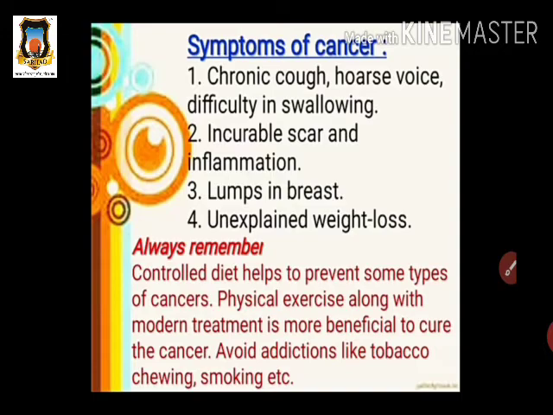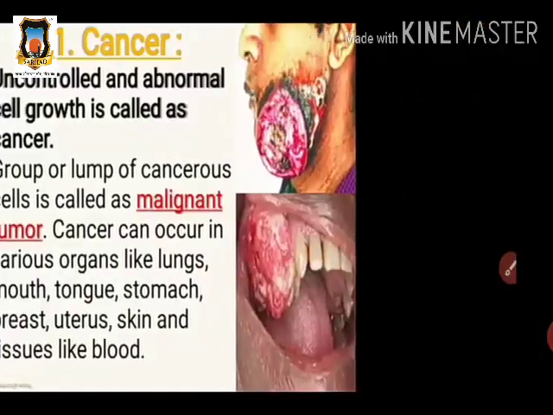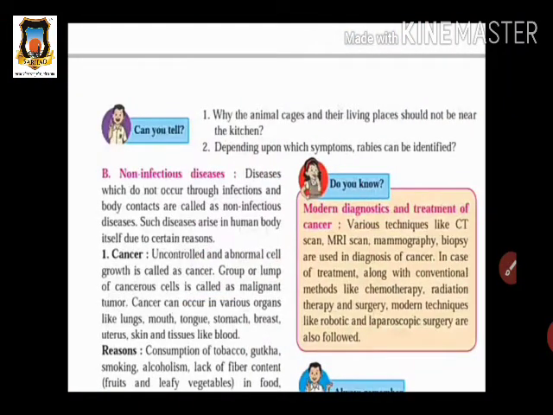Okay, so here we see some symptoms of cancer. So how can we diagnose this cancer? There are some diagnosis methods also given in your textbook. What are the diagnosis techniques? Modern diagnosis and treatment of cancer use various techniques like CT scan, MRI scan, mammography and biopsy. These are the techniques by which we can diagnose whether a person has cancer. For diagnosis, such techniques are used. These depend upon machines. Okay, there are CT scan machines.